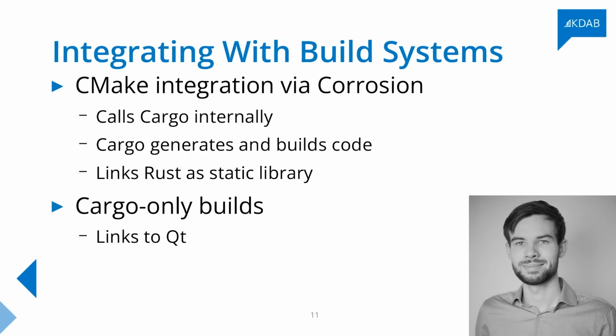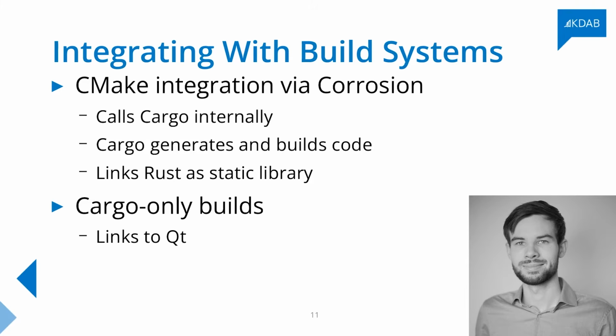The question also often came up with how do I integrate this? And it's actually pretty easy because with CMake, we already have integration via an existing project called Corrosion, right? You have Corrosion in your project until you have Rust in it. It's kind of the idea behind it, and that basically takes care of calling Cargo, which is the Rust package manager and compiler for you. And Cargo then just generates and builds the code normally for Rust, and then links all the Rust together as a static library. You then just have to add that static library to your CMake build, which Corrosion can already do for you. If you want, you can also do Cargo-only builds.